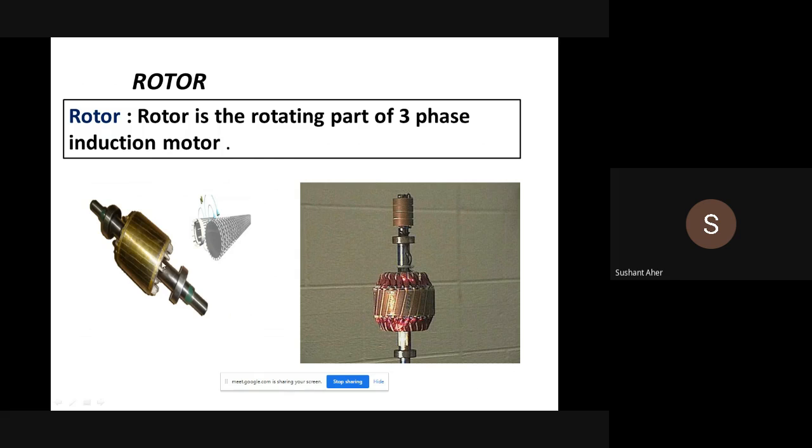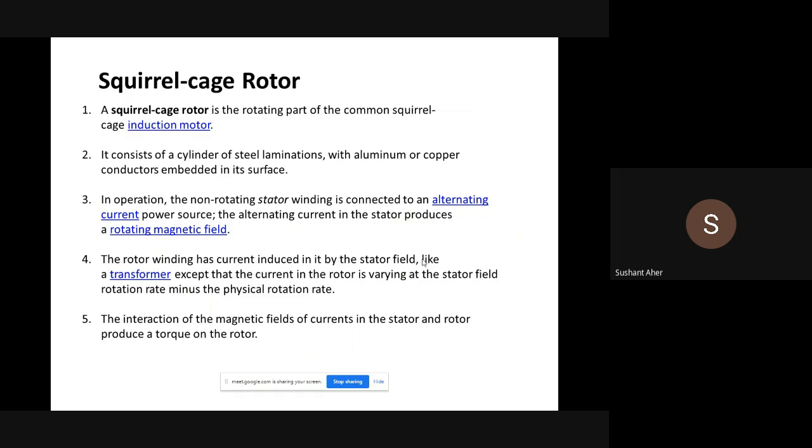The first one, the rotor I am showing you, is a squirrel cage type rotor, and this is a slip ring type rotor, also called a wound rotor, or wound rotor induction motor. Now, what are the advantages of these two rotors? Let's discuss. Firstly, the squirrel cage rotor.